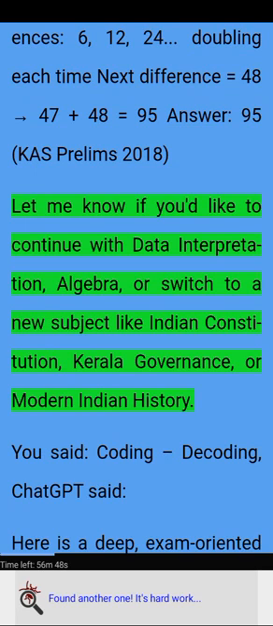Let me know if you'd like to continue with data interpretation, algebra, or switch to a new subject like Indian Constitution, Kerala governance, or modern Indian history.